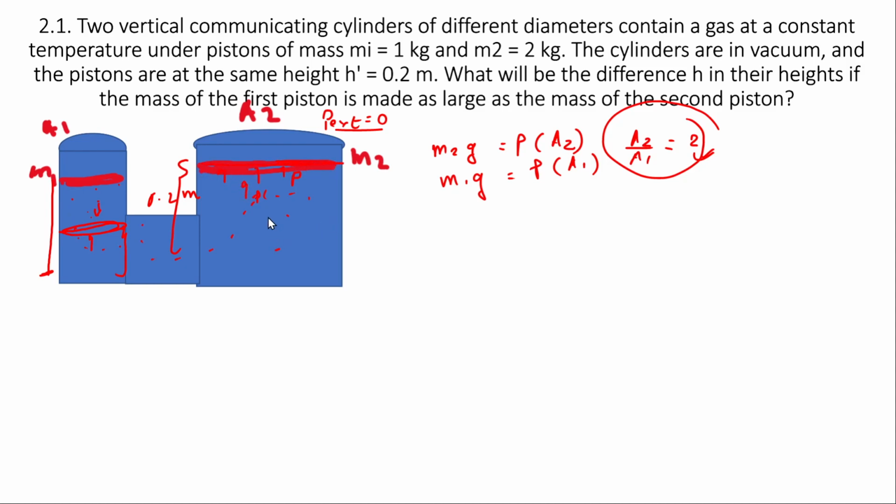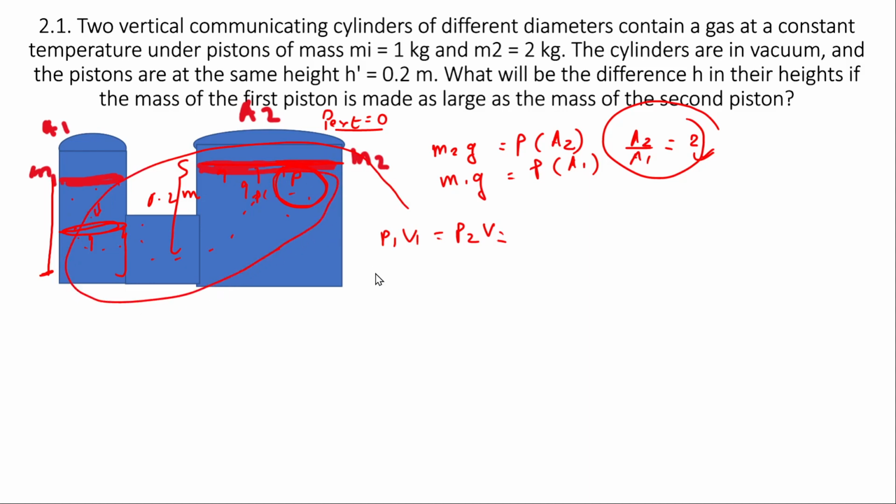For this to be at equilibrium, the pressure inside has to be the same. So the pressure that was initial has to be the final. So P1 V1 is equal to P2 V2, if we consider this as a system.